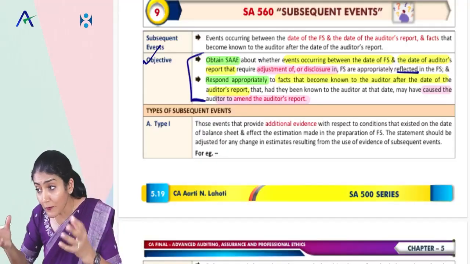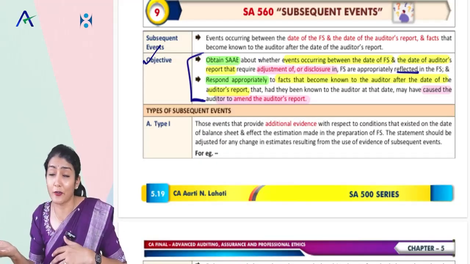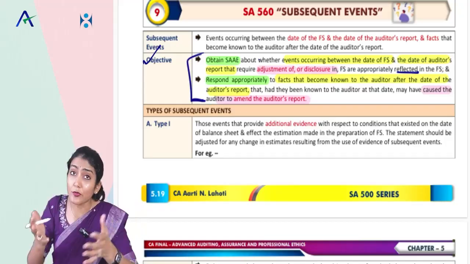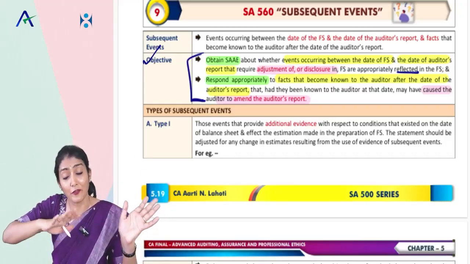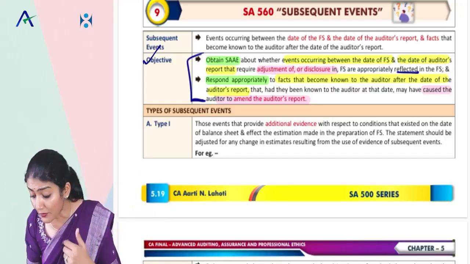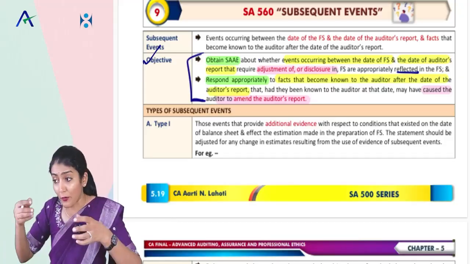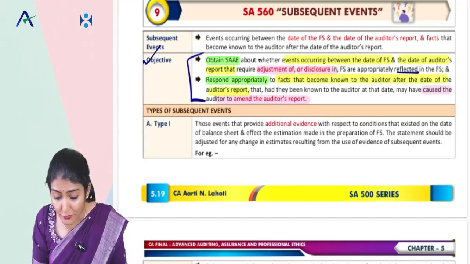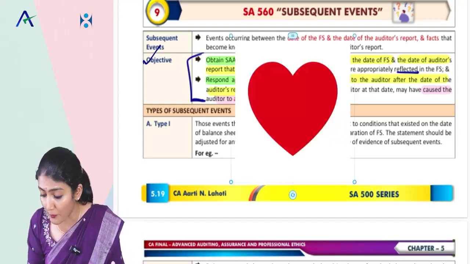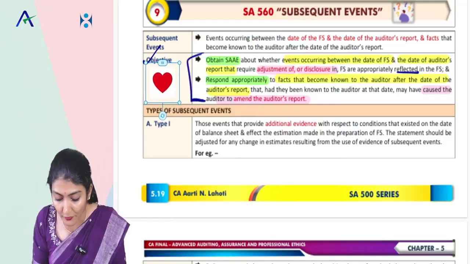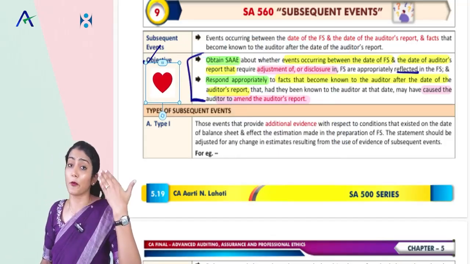For facts that become known to the auditor after the date of the audit report, which, had they been known to the auditor on or before that date, would have caused the auditor to amend the audit report, the auditor needs to respond appropriately.